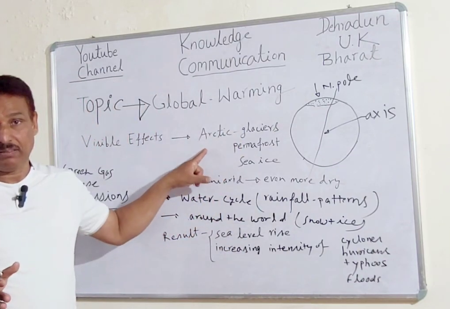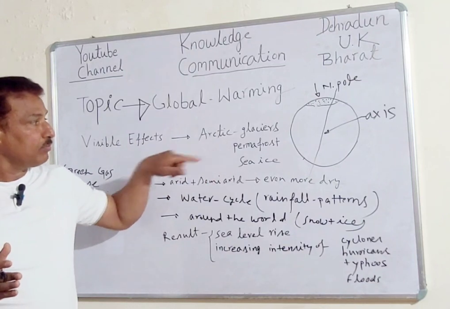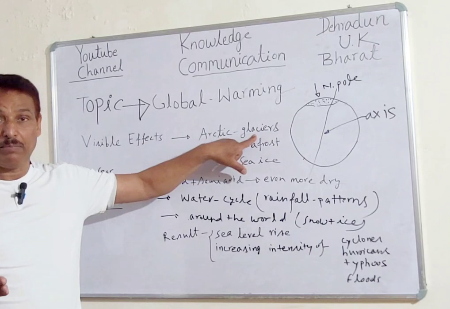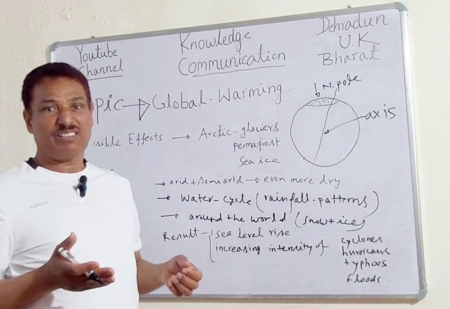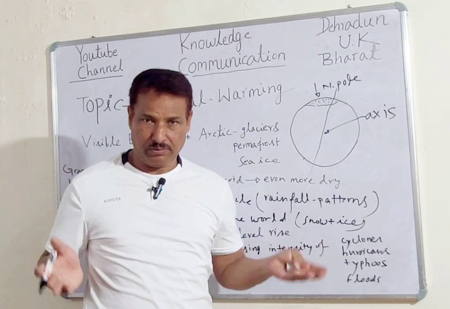Where will this water go? When the ice melts, permafrost melts, glaciers melt, what will happen? It will change into water. Then accumulation of water is taking place around, and finally in the seas and oceans.